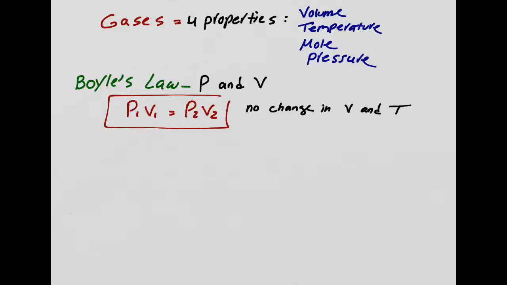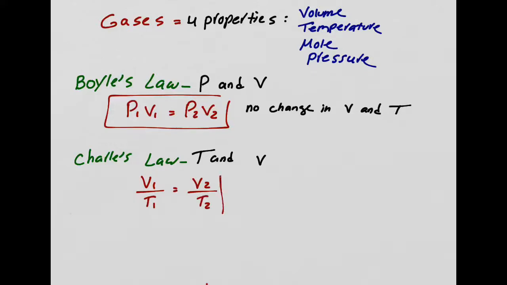Okay. Now, the next one is Charles' law. Who came up with it? Charles. Charles looks at the relationship between temperature and volume. And that relationship that he came up with was V1 over T1 equals V2 over T2. This is one guy I like to talk about. It's actually interesting. He ended up being a physicist and he came up with this, but his first profession was not being a physicist. And the way that he found out this law, he was a balloonist.